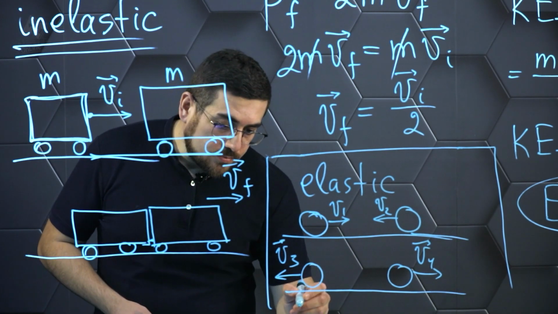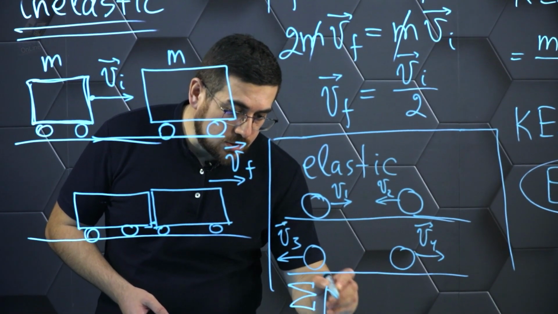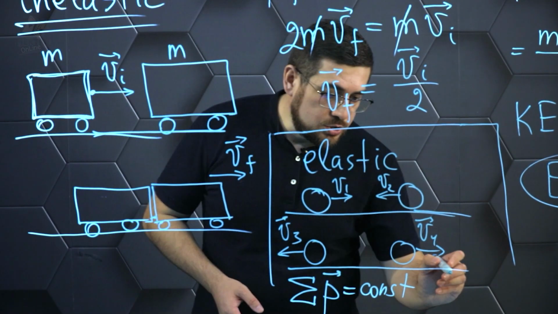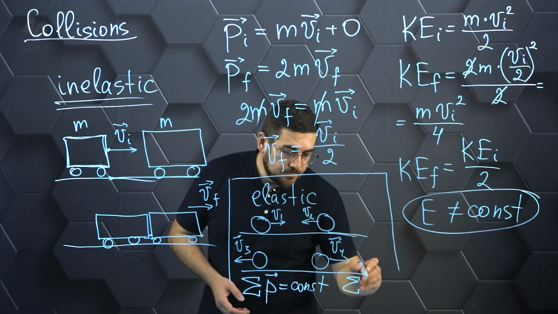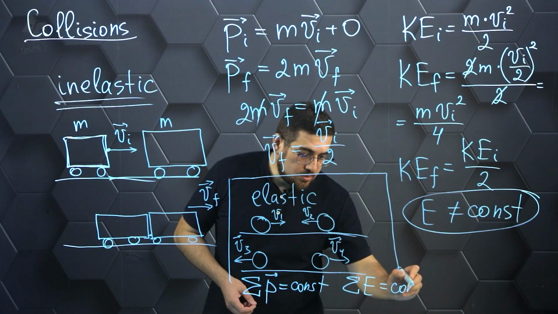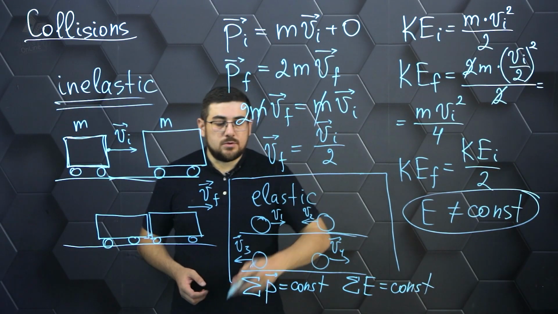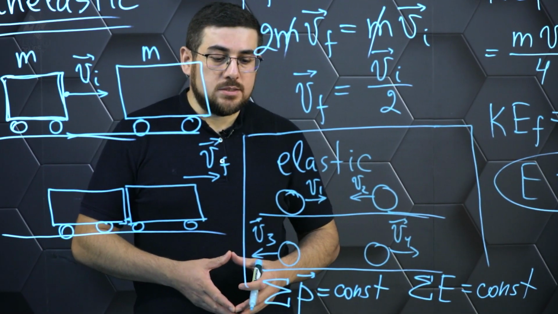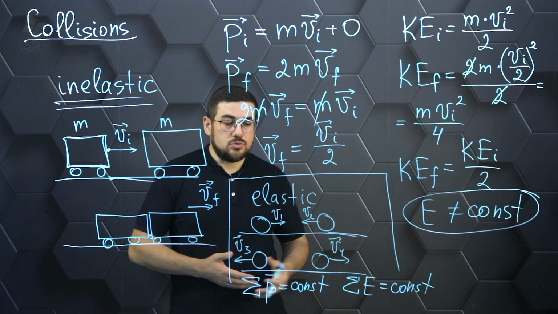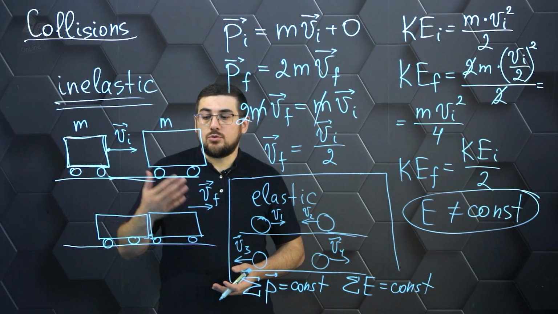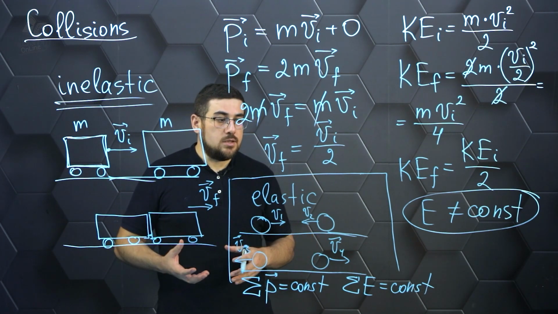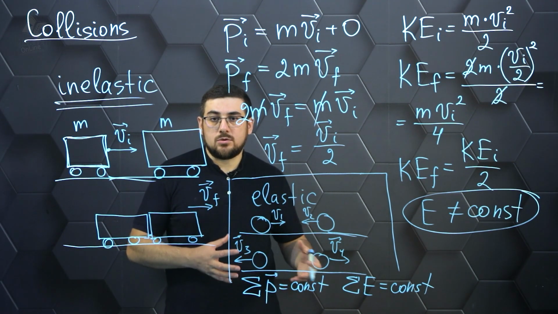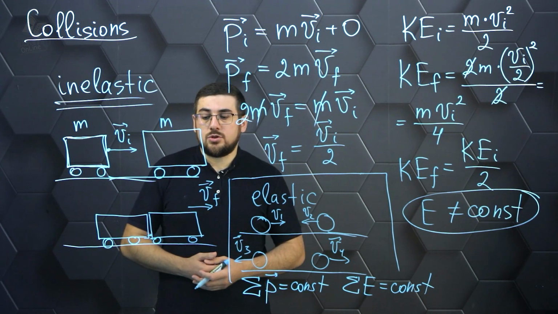So in this case, we can say that the total momentum of this system is constant, and the total energy of this system is also a constant. And having written these laws in the system, we can see that there are two equations for solving the problem with two unknowns. So we can conclude that for different kinds of collisions we can use the laws of conservation of momentum and energy, but depending on the type of impact, either both of these laws or one of them may work. This must be taken into account when solving such questions.